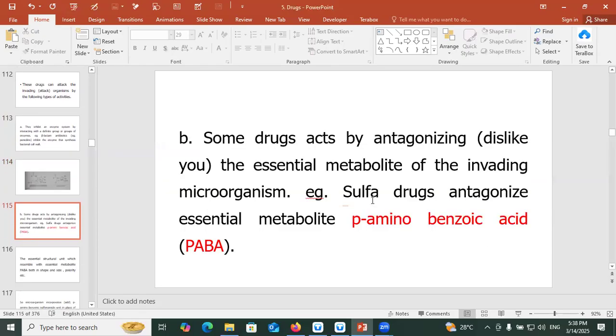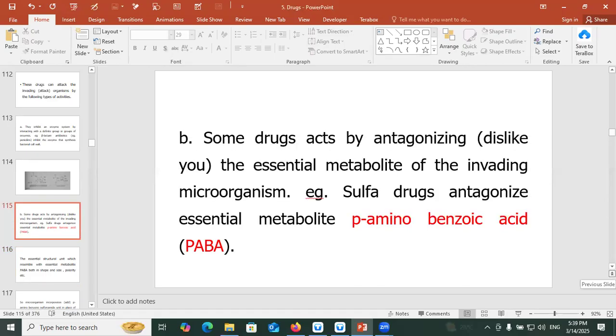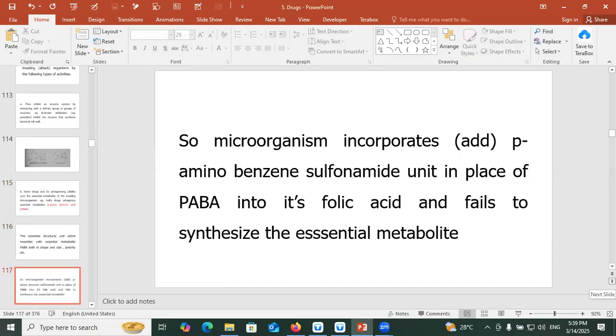Some drugs act by antagonizing, that means mimicking, the essential metabolite of the invading microorganism. Example, sulfa drugs antagonize the essential metabolite para-aminobenzoic acid, PABA. The essential structural unit resembles the essential metabolite para-aminobenzoic acid, both in shape and size, polarity, etc.